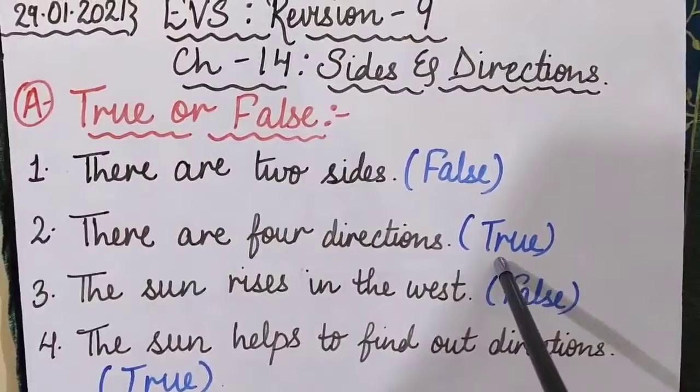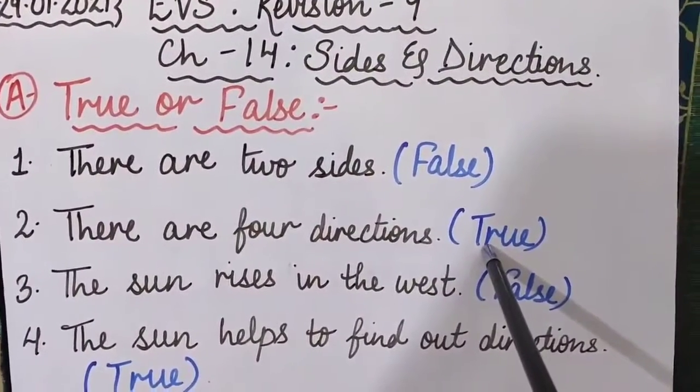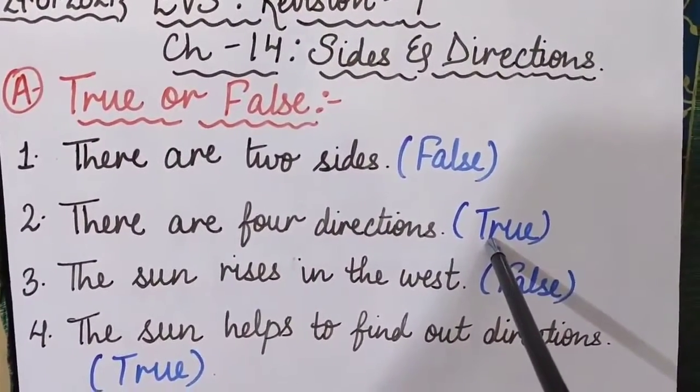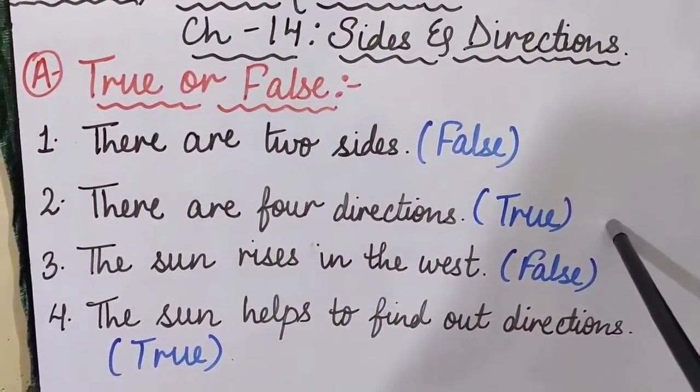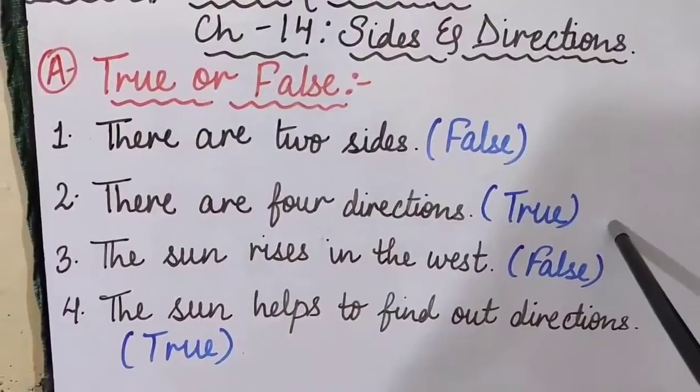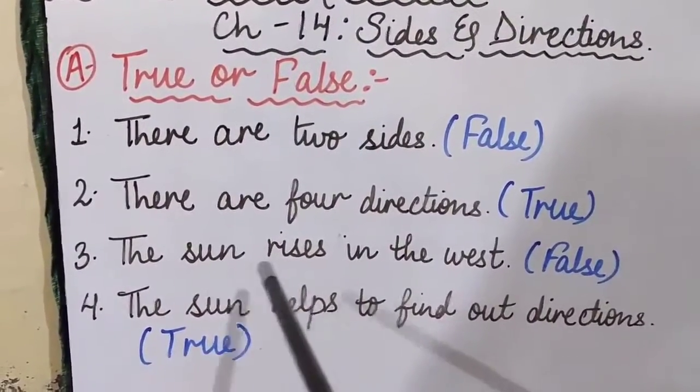Now coming to the second sentence, there are four directions. Yes, there are four directions, east, west, north and south. So this sentence is absolutely correct. So you will write true. T-R-U-E is true.